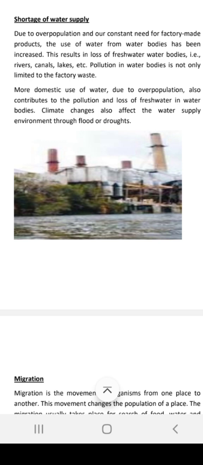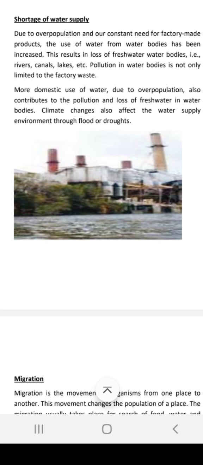The next thing is climatic changes. They also affect the water supply in the environment through floods or droughts. In these cases, due to climatic changes, glaciers are melting. Due to the melting of glaciers, the ice is converted into water, and that water keeps on melting away with the passage of time. Due to that melting, they are going to cause water loss. When a flood comes, obviously there is no way to save the water that came along with the flood. Again, this is a water loss causing factor.